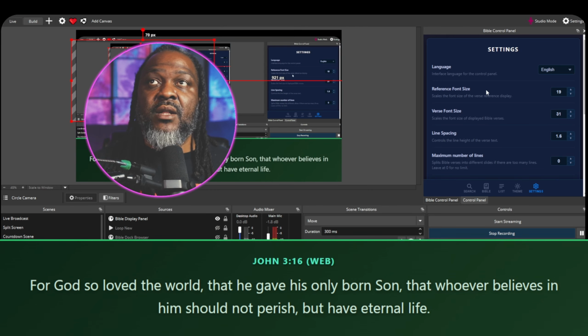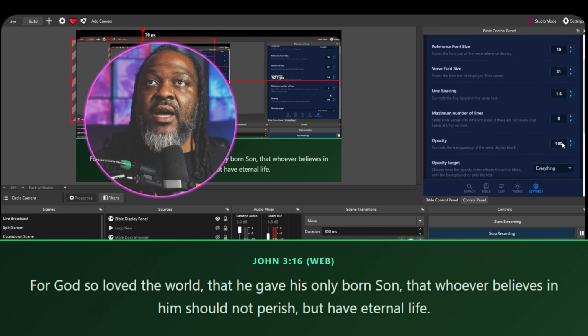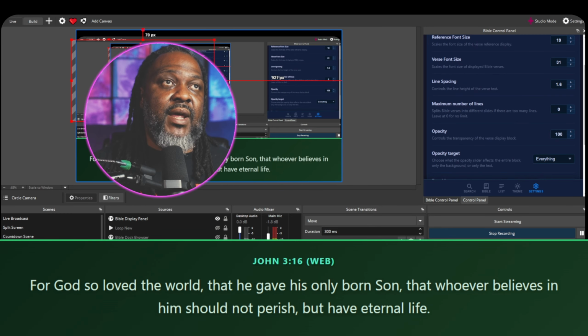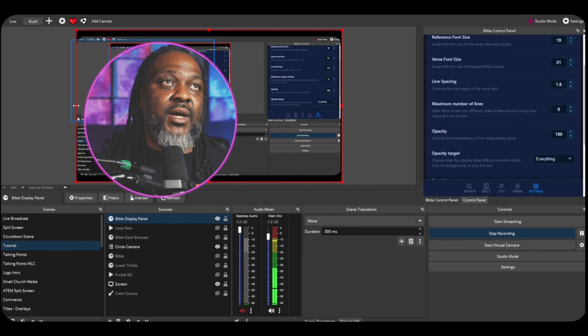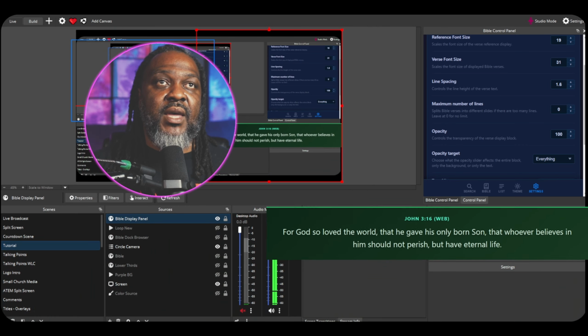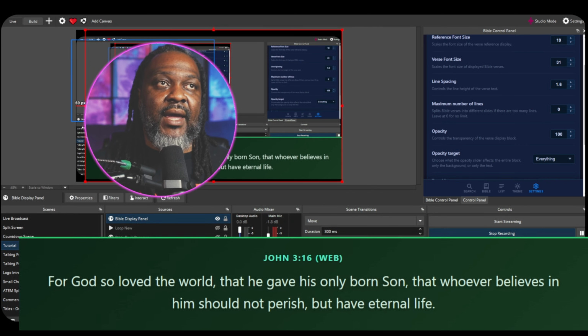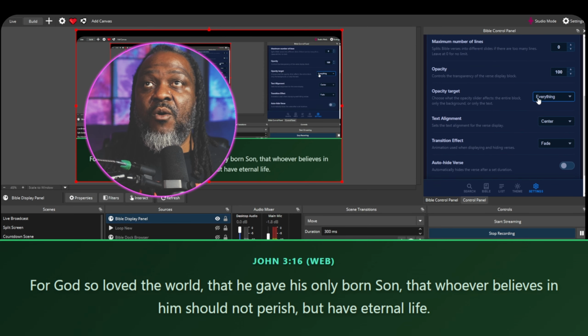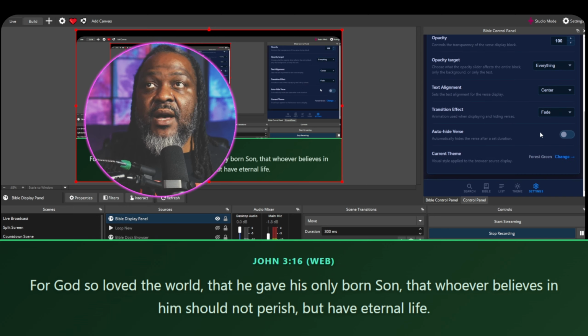And I'm wondering here, let me turn off the auto hide. Let me turn that off real quick, and let me see what happens if I click on Bible display and I just resize it real quick. Yeah, so I can move this any way I need to move it, which is very, very good. You can target the background or the text. That's good. Text alignment, auto verse, cool, current theme.